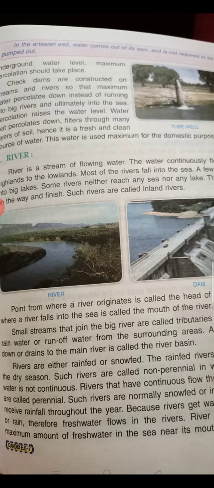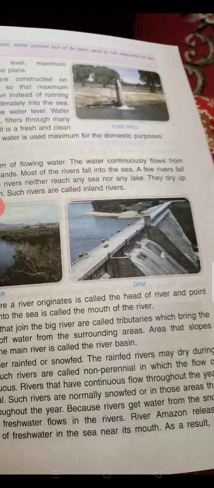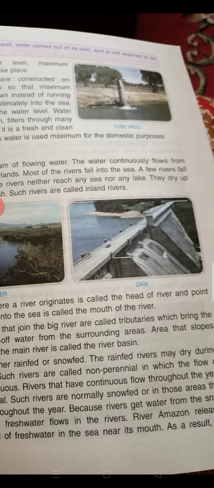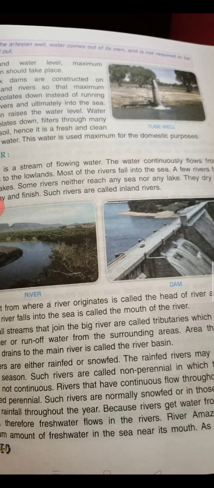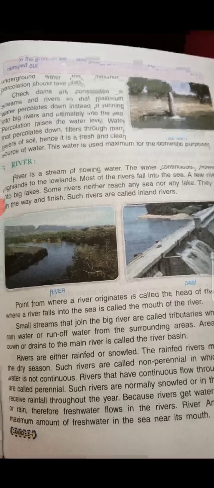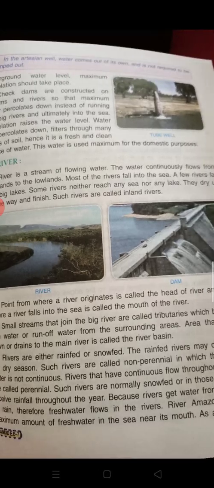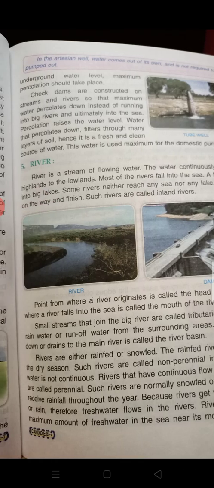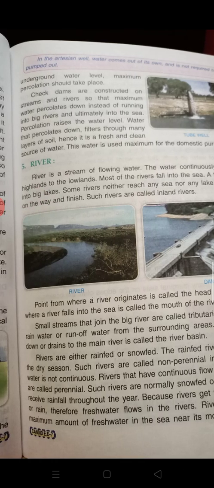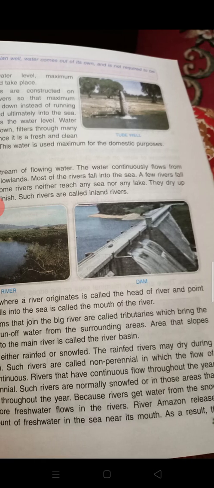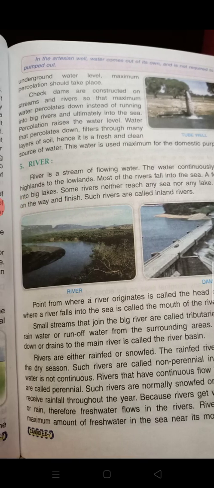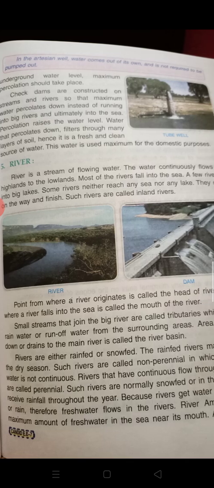The point from where a river originates is called the head of the river. From where the river begins, that is known as the head of the river, and the point where it falls into the sea is called the mouth of the river. So, where it falls into the sea is the mouth, and from where it originates is the head. Small streams that join the big river are called tributaries, which bring the rainwater or run off water from the surrounding areas. The area that slopes down or drains to the main river is called the river basin.